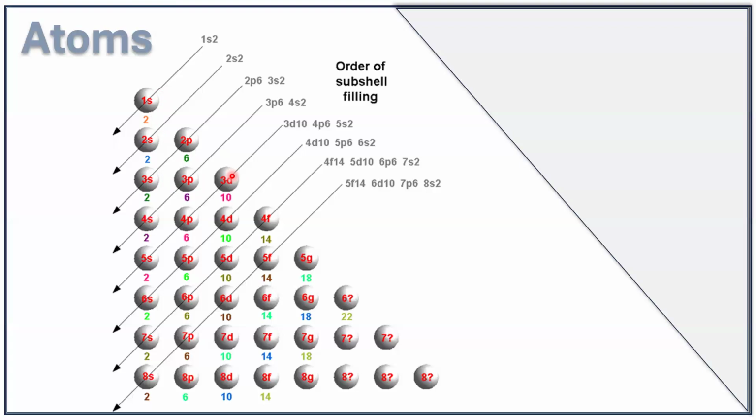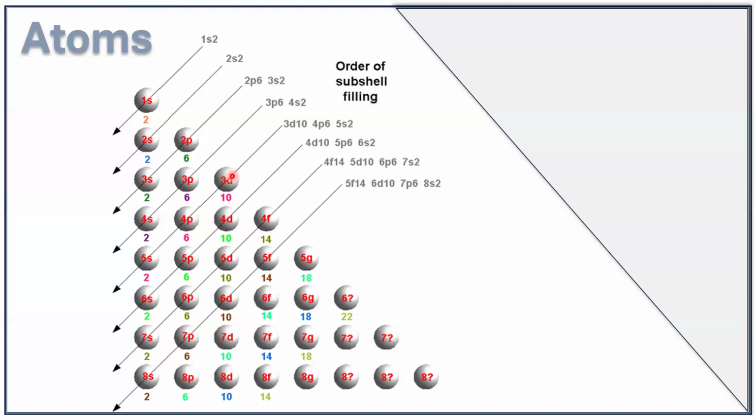Remember that in each subshell, you have different orbitals. If you take the S subshell, there is only one orbital, that is the S orbital itself. When you go to the P subshell, there are three orbitals present, that is px, py, and pz.